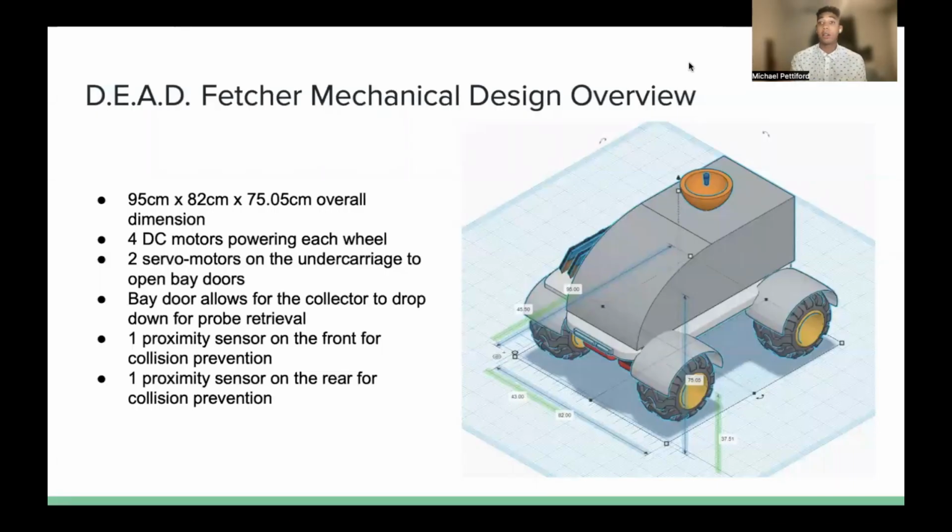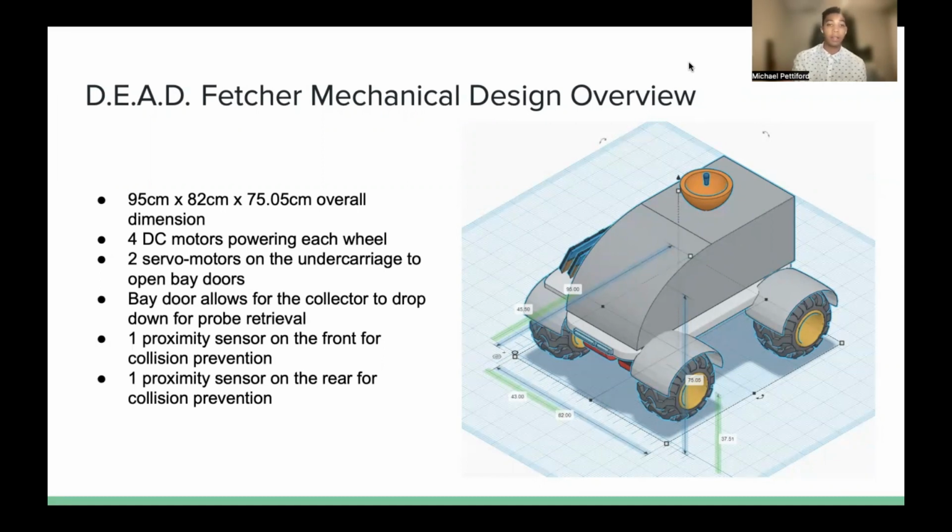Hello, everyone. Like I said earlier, my name is Michael Pettiford. I will be showing you my design of the dead fetcher, which is going to be a rover-like robot that will retrieve the probes that are dropped by the soil tester. It's approximately 95 by 82 by 75 centimeters overall, with 4 DC motors powering each of the 4 wheels. There are 2 servo motors on the undercarriage to open the bay doors. Those bay doors allow for the collector to drop in order for probe retrieval.